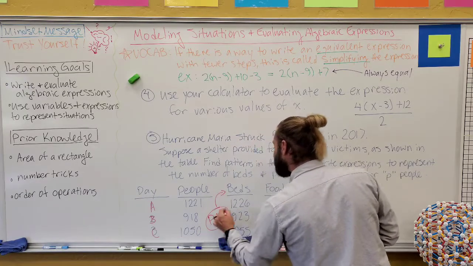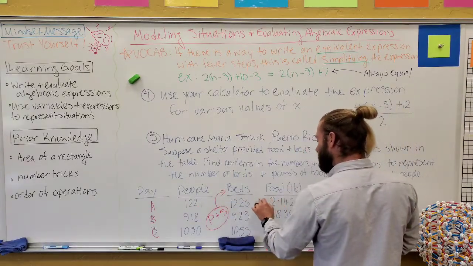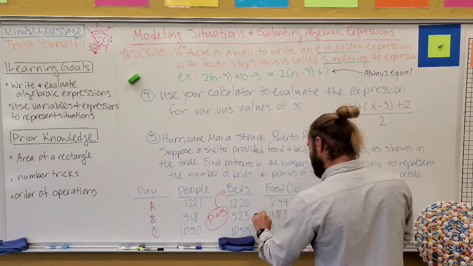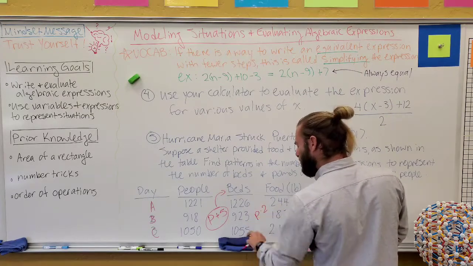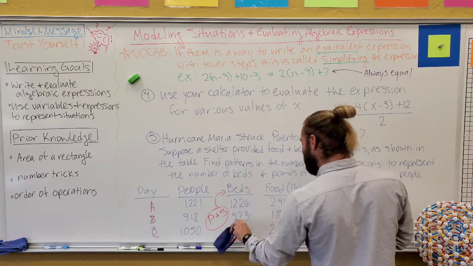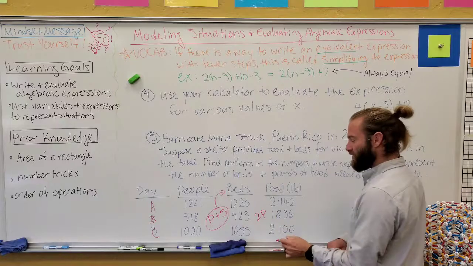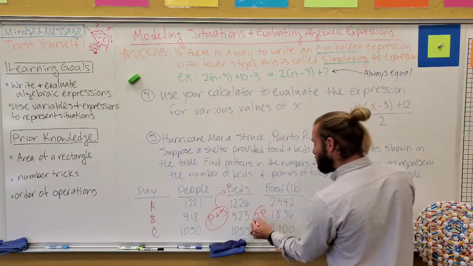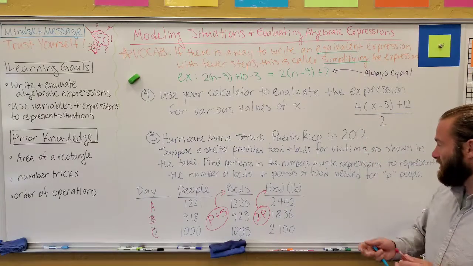Now for the food, hopefully you realize we take the number of people and multiply it by 2. Now we could write P times 2, but, like I said, it's standard to write the number before the variable. So 2P, 2 times the number of people, will get me how many pounds of food that I need.